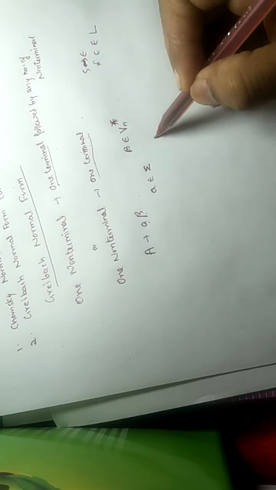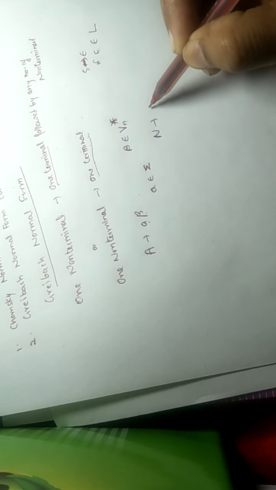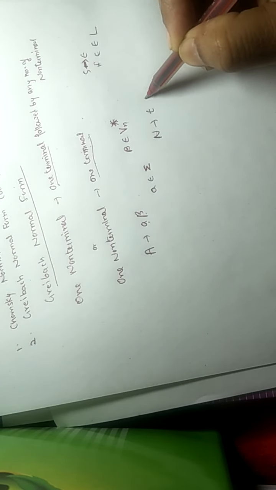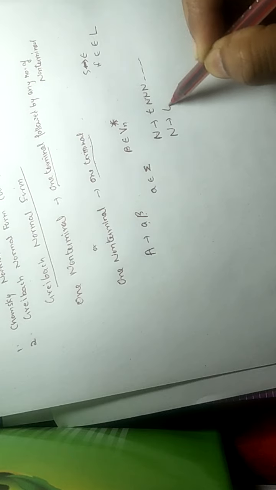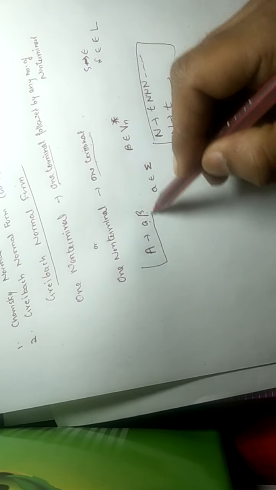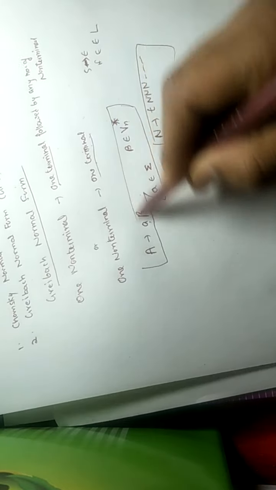It may be a single terminal, or a terminal followed by any number of non-terminals. It can also be written as non-terminal tends to terminal followed by any number of non-terminals, or non-terminal tends to terminal. It can be written in various ways, this way or this way.